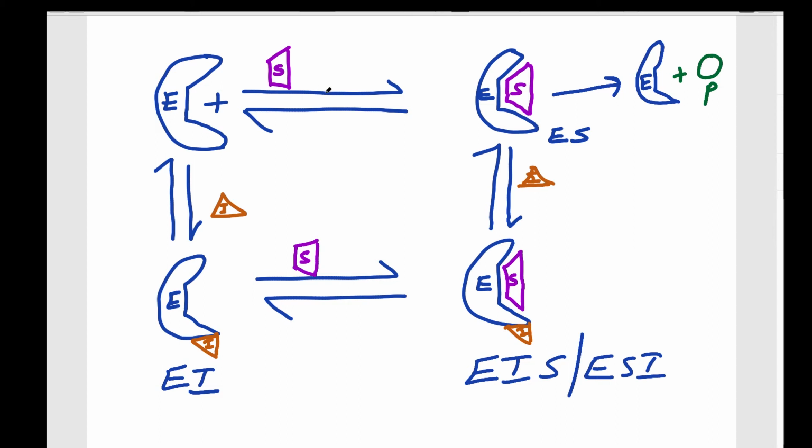Enzyme plus substrate, product formation. This enzyme, before binding the substrate, can bind to the inhibitor, enzyme inhibitor complex. Even after, the enzyme inhibitor complex can bind to the substrate, leads to the enzyme inhibitor substrate complex or enzyme substrate inhibitor complex. The other scenario, enzyme substrate complex, inhibitor can bind it, leads to the enzyme substrate inhibitor complex. But this one will not result into the successful catalysis and product formation.